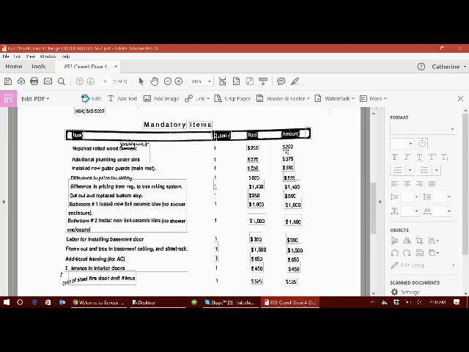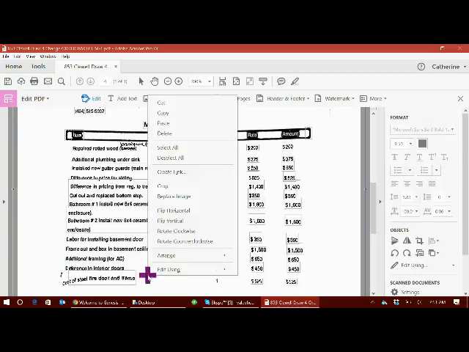But in this circumstance, you have two ways that you can do this. One is, especially if you have a change order like this that is very large and rather cumbersome, using the tools of Adobe Acrobat Pro, you can hit the option that says Edit PDF. You hit the Edit PDF button, and then as you can see, it will take each of the sections and turn it into individual text items.